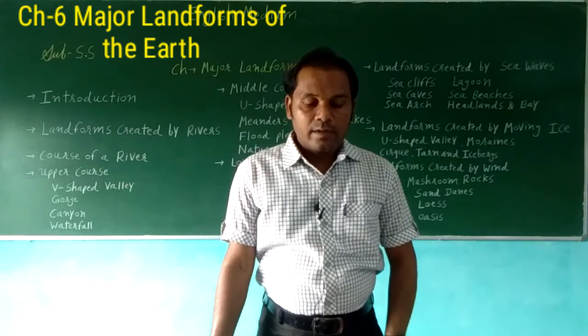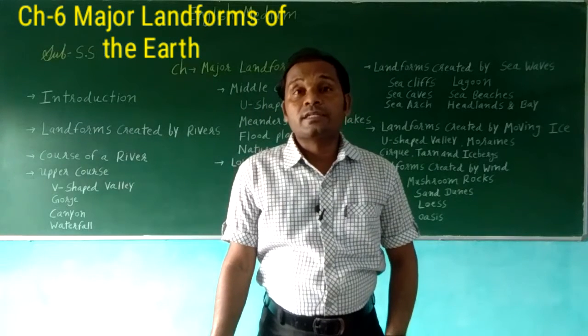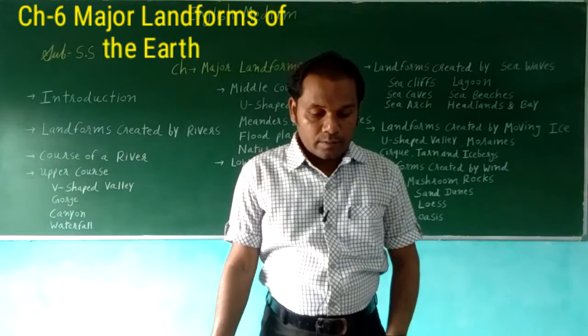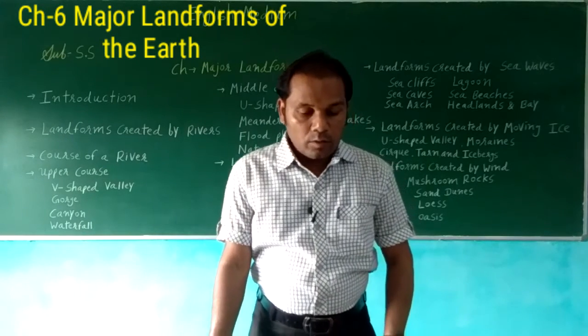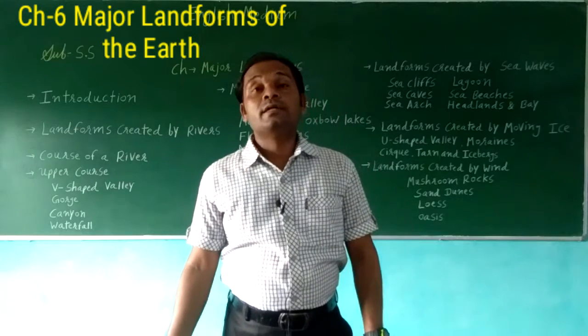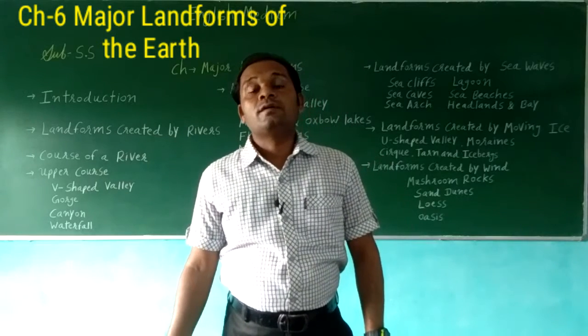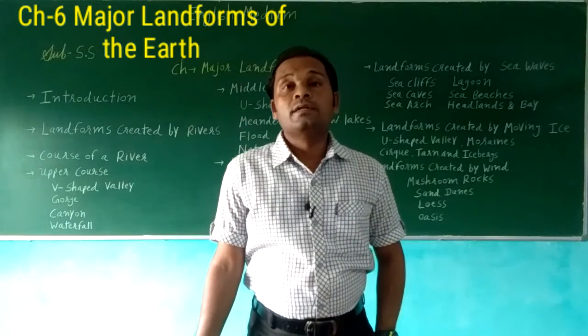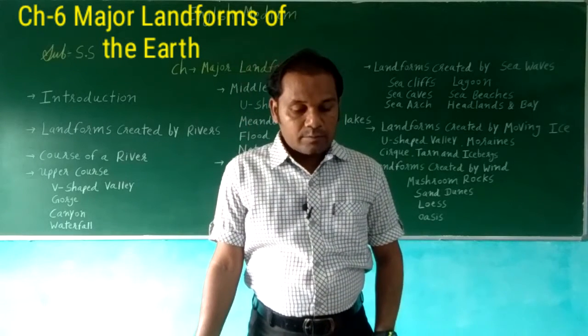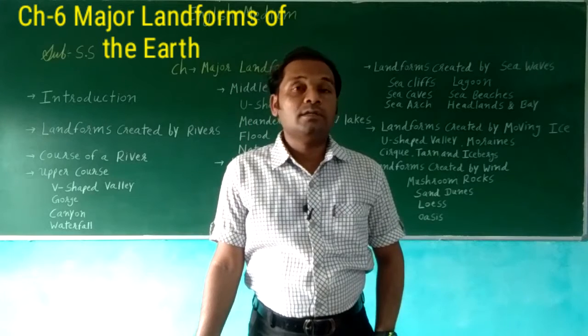You can see that many tributaries join to form a river, and the origin of a river is called its source. Wherever the river begins, that origin is called the source, and it finally flows into the sea.